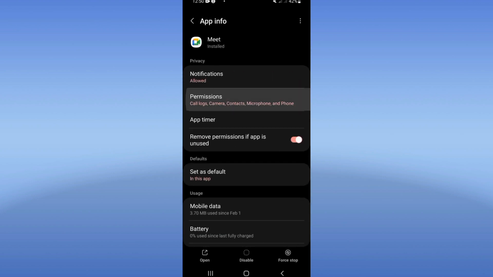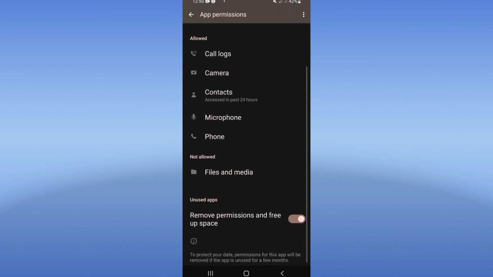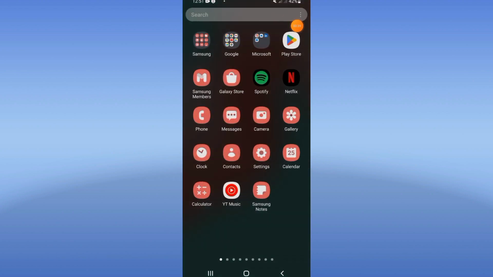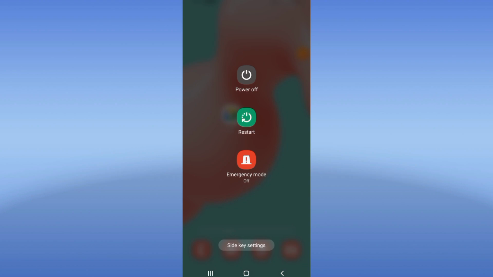Go to permission option and here give permission to these options that you see here. And after that, guys, you need to go to Play Store, update your Google Meet. After that, restart your phone, and that's all.